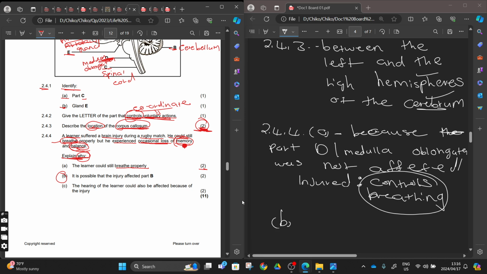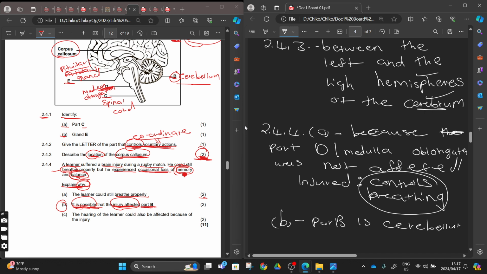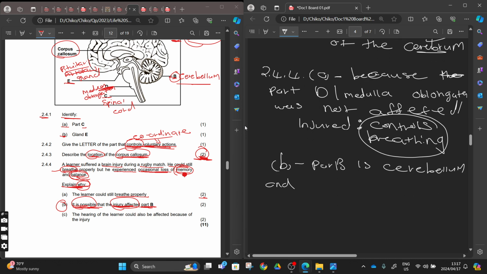Then number B, they said explain why it is possible that the injury affected part B. Which one is part B? Explain why it is possible that the injury affected part B. You come here and say, okay, they want us to explain why it is possible that the injury affected part B. On our diagram, part B is cerebellum, right? Part B is cerebellum and controls balance, right?